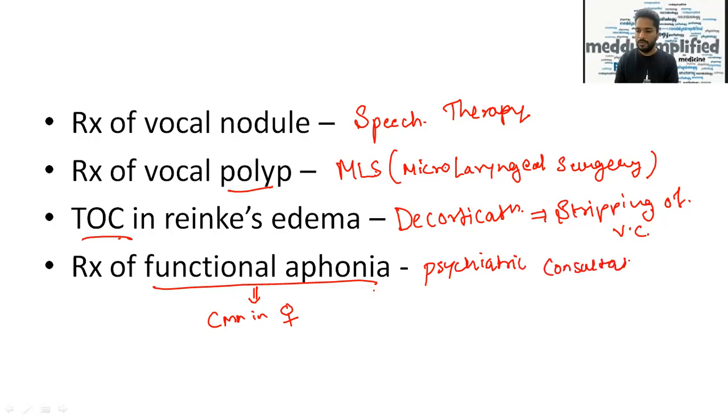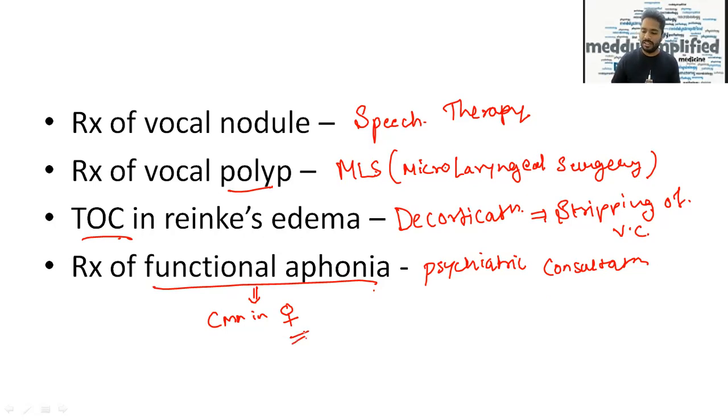Okay, so remember these four treatments very well. Treatment of vocal nodule is speech therapy, vocal polyp is microlaryngeal surgery, treatment of choice for Reinke's edema is decortication, that is stripping of the vocal cord, and treatment of functional aphonia, which is commonly seen in females, is psychiatric consultation.